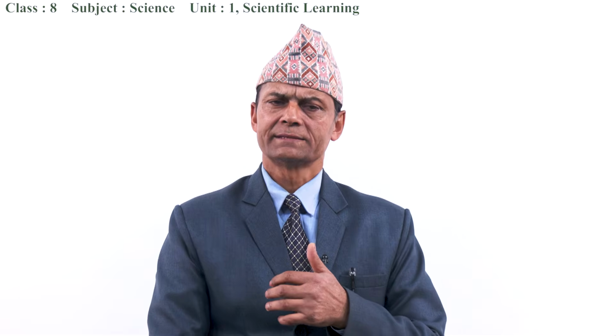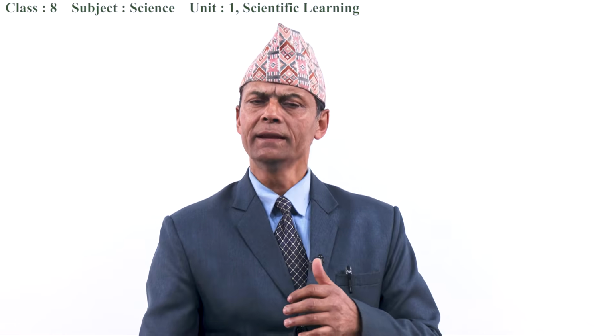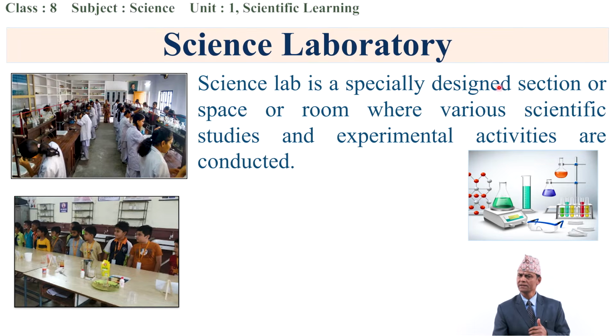Students, we came to the conclusion of the definition of science laboratory. Look at it. A science lab is a specially designed section or space or a room where various scientific studies and experimental activities are conducted. What is done in the science laboratory?